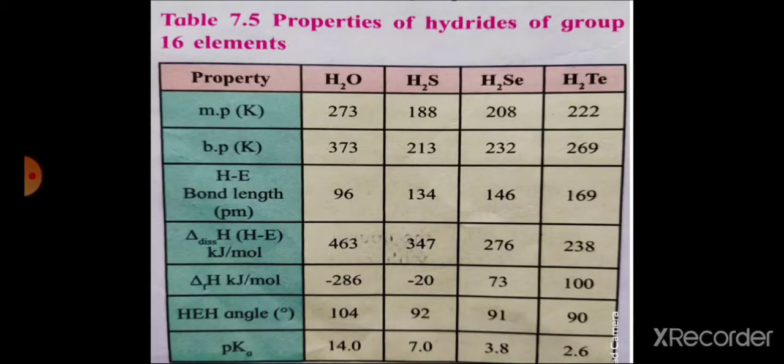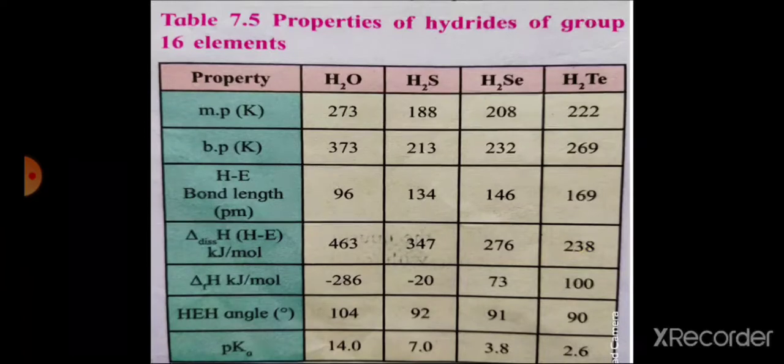Thermal stability here means the bond dissociation enthalpy of the H-E bond. This bond dissociation enthalpy decreases moving down the group. Hence the acidic character increases.